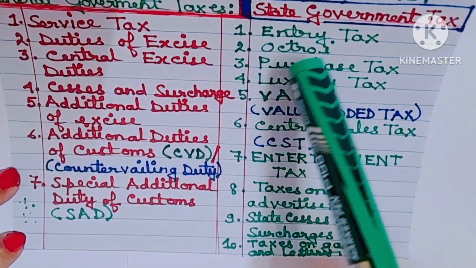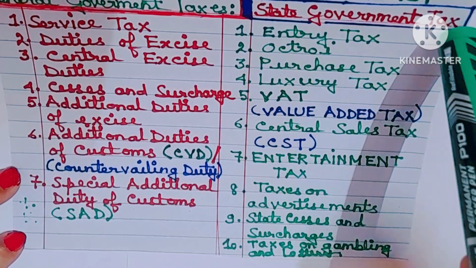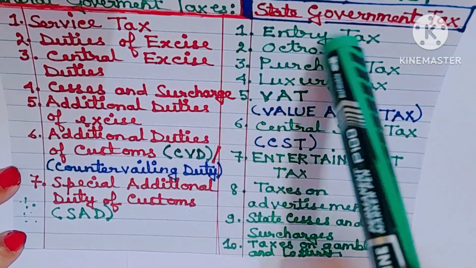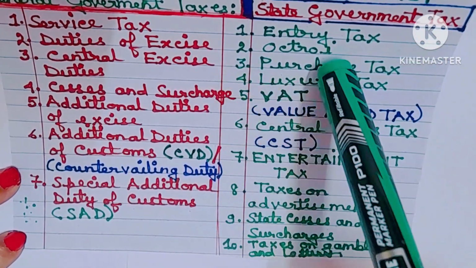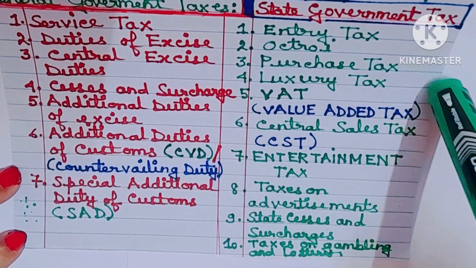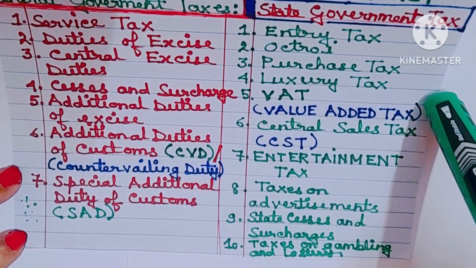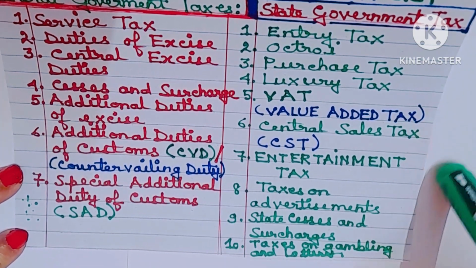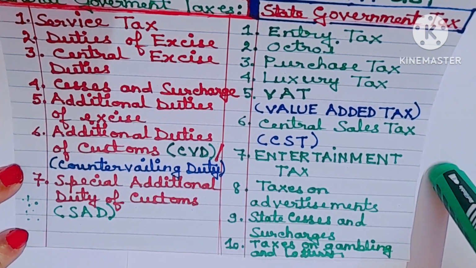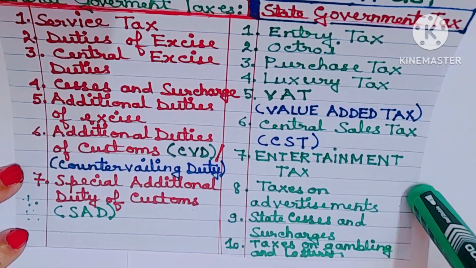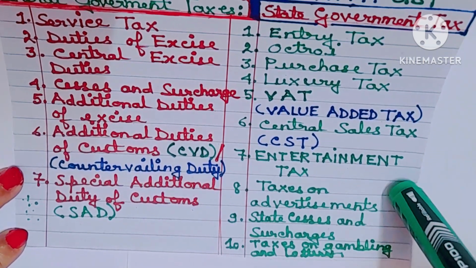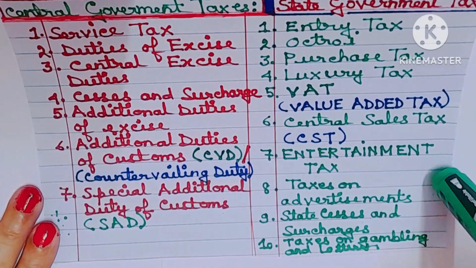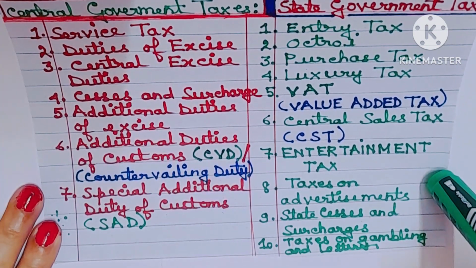So what were the 10 state government taxes? Number 1, entry tax. Number 2, octroi. Number 3, purchase tax. Number 4, luxury tax. Number 5, VAT or value added tax. Number 6, central sales tax or CST in short form. Number 7, entertainment tax. Number 8, taxes on advertisement. Number 9, state cesses and surcharges.